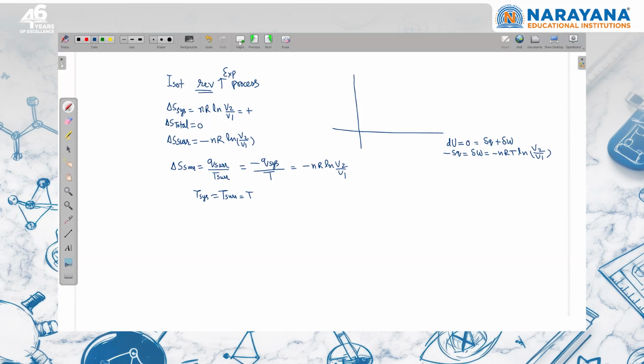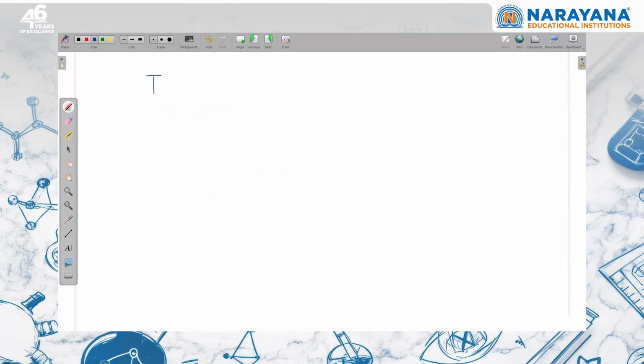Suppose another point which is more important. If the ideal gas is participating in an isothermal irreversible expansion, then without doing anything, we can say that universe entropy is going to be positive. Ideal gas participating in any process, I will apply the formula nCv ln T2 upon T1 plus nR ln V2 upon V1. Since temperature is constant, the first term is 0. Then we can write nR ln V2 upon V1. So in expansion, this is going to be positive. V2 is greater than V1.